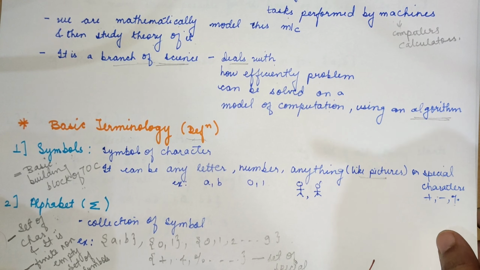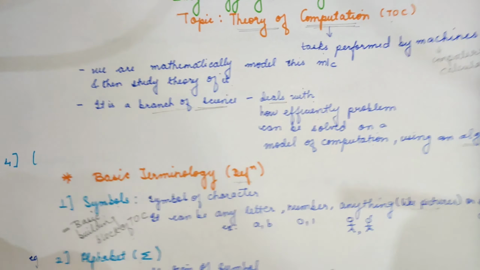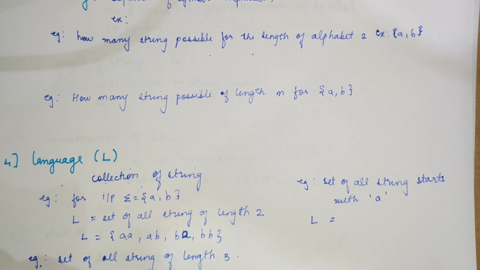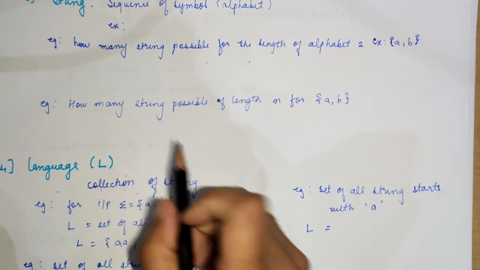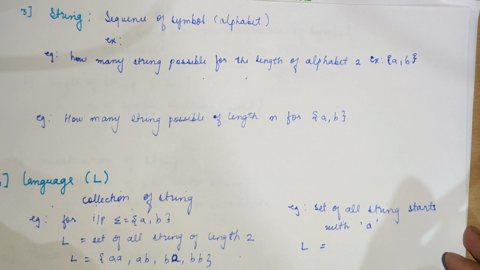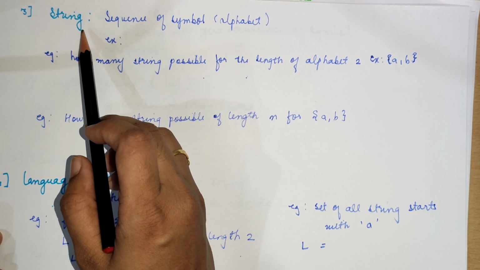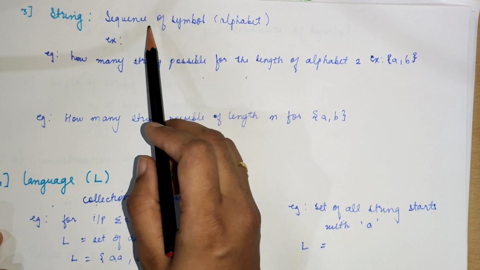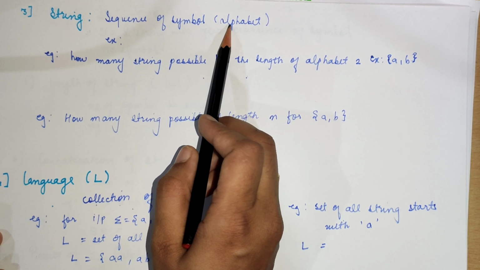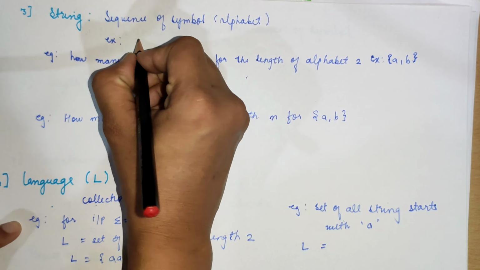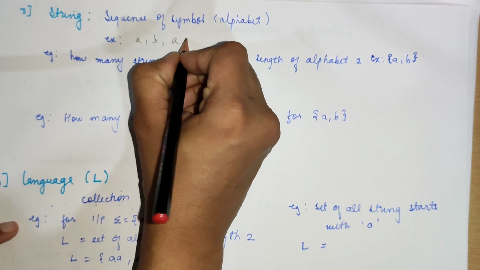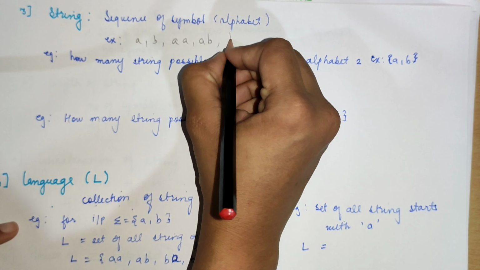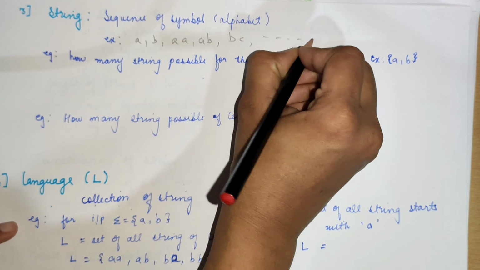Now the next definition is a language. Before seeing the language, we will see what is a string. It is very important, as most of the time we are going to use strings. So what is a string? String is nothing but a sequence of symbols, which are the alphabets. For example, it can be AB, or even AA, AB, BC, and it can be a combination of any symbols.